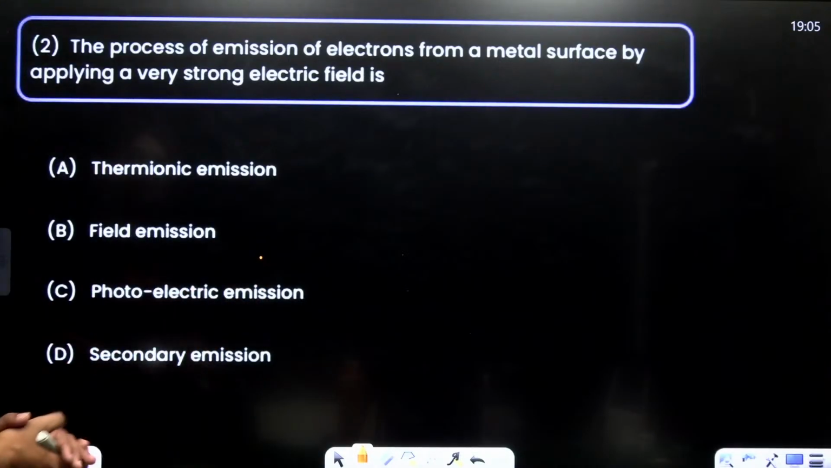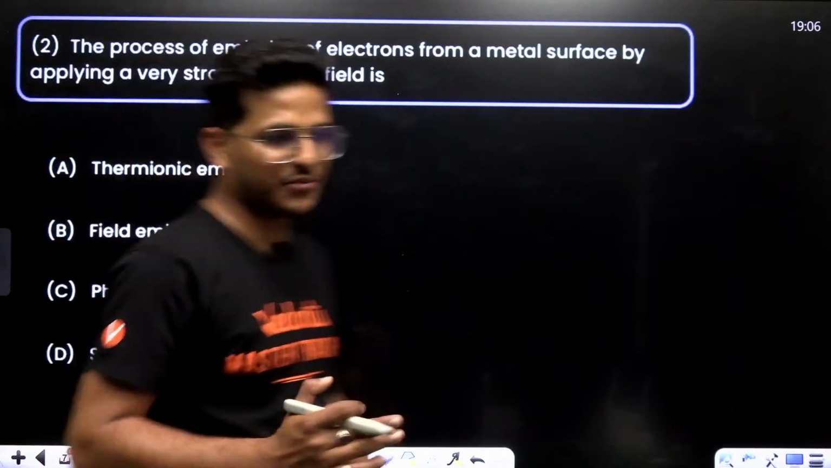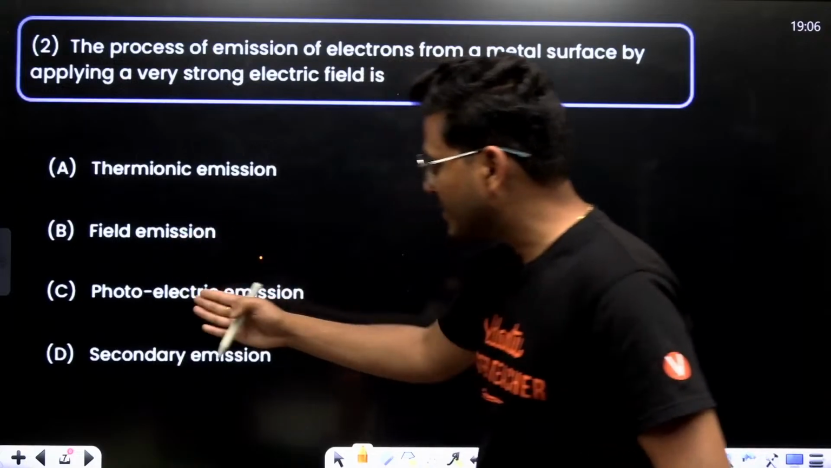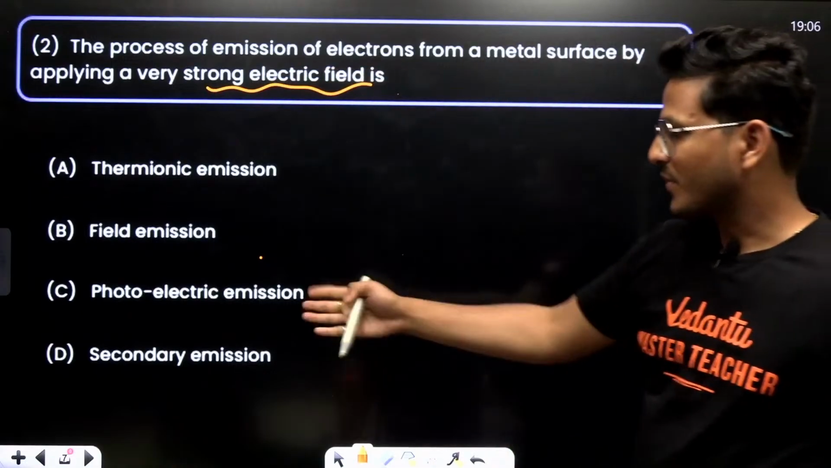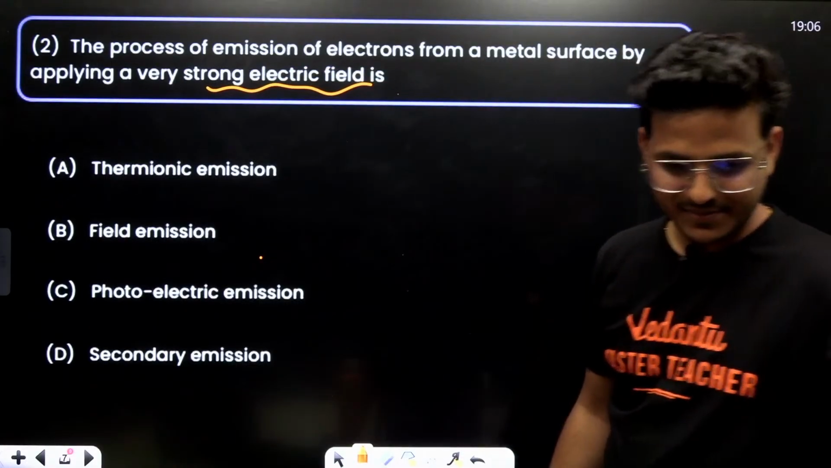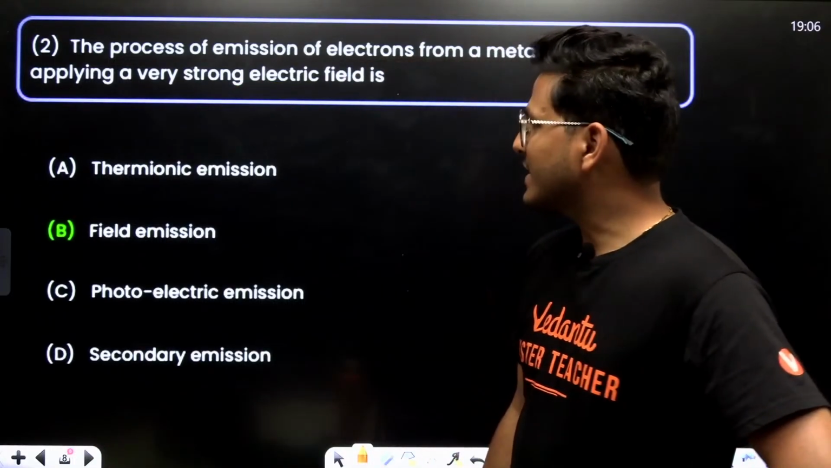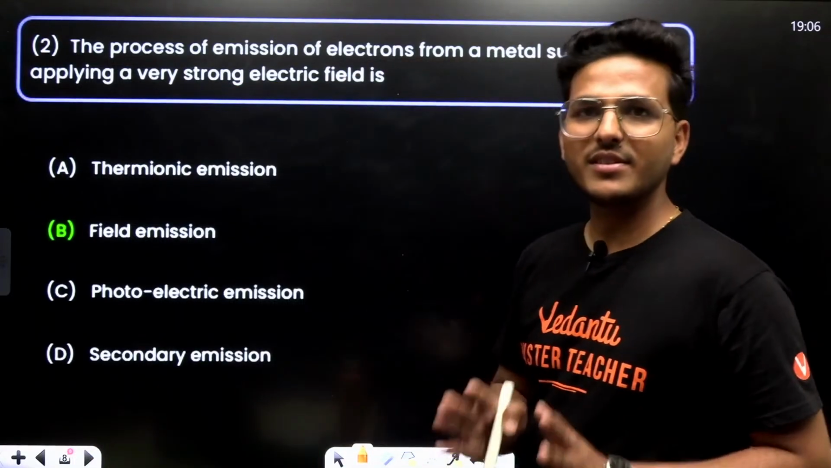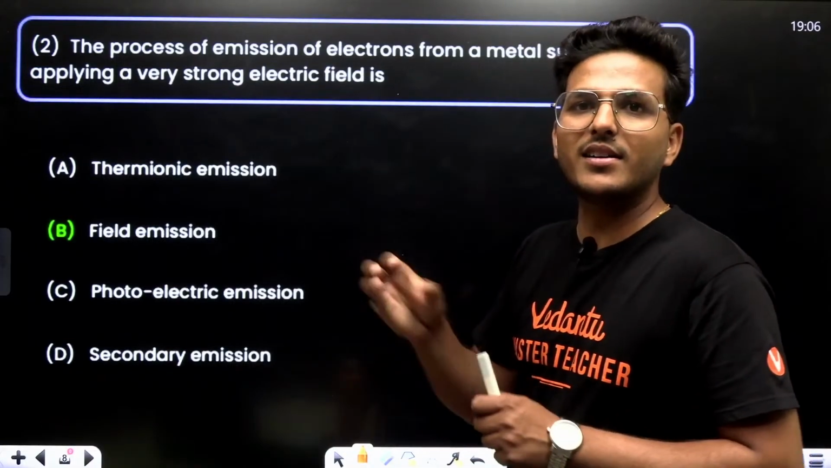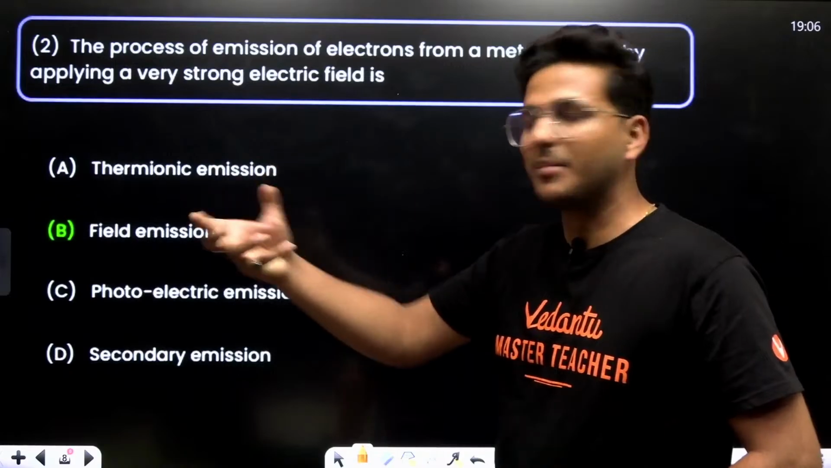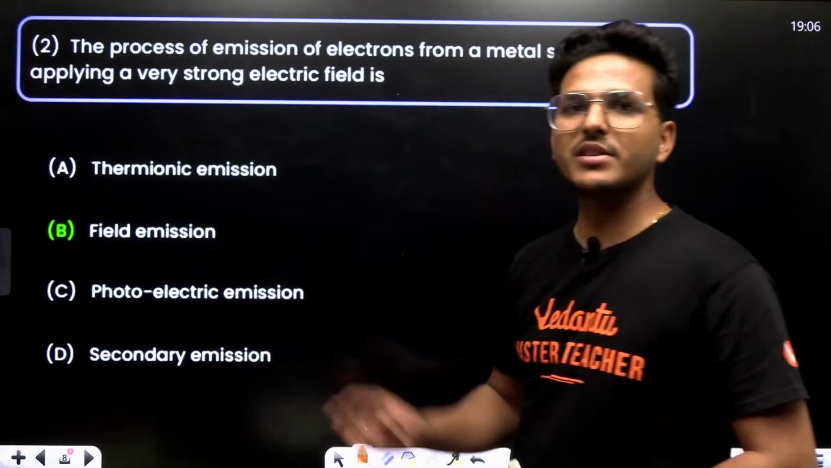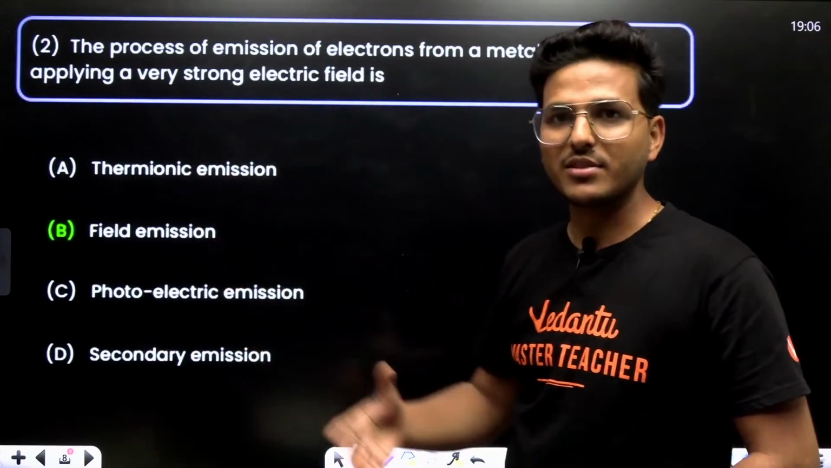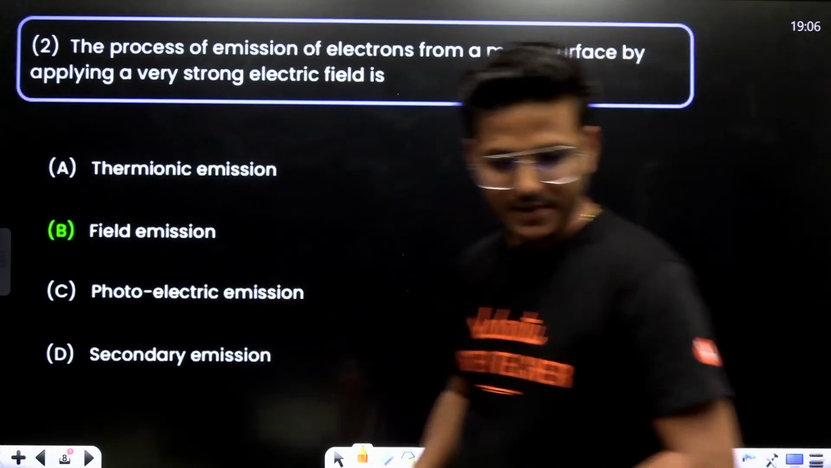The process of emission of electrons from a metal surface by applying a very strong electric field: thermionic emission, field emission, photoelectric emission, or secondary emission. It is field emission. In thermionic emission, there is a given temperature. In photoelectric emission, light falls on the metallic surface, and in secondary emission, this is due to fast moving charge, due to primary emission. So, B is the correct one.